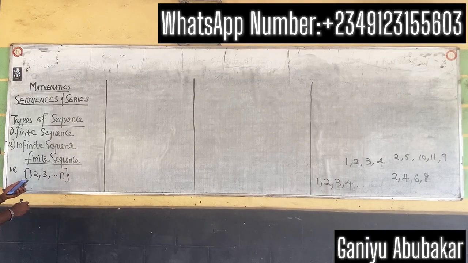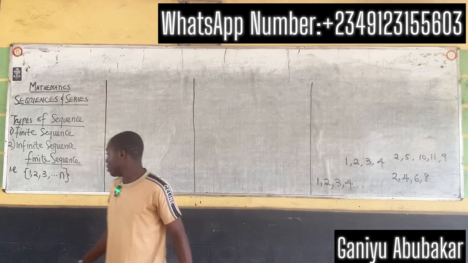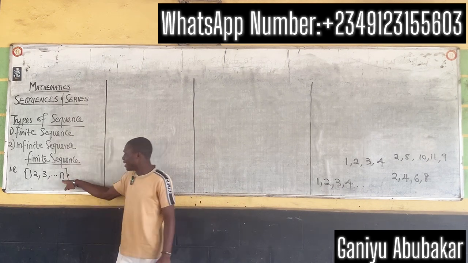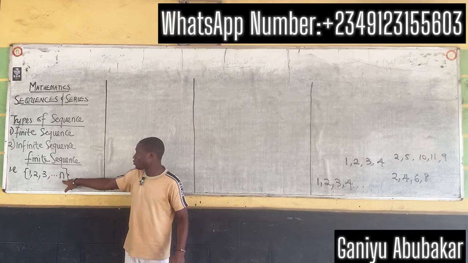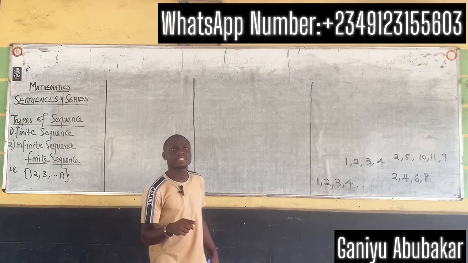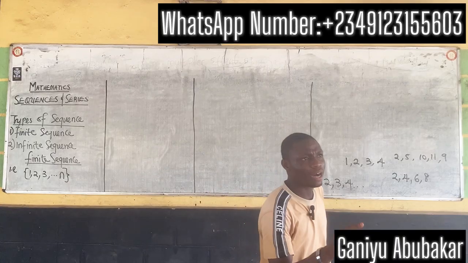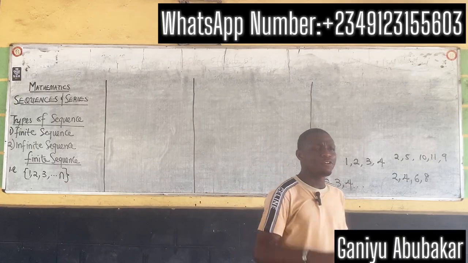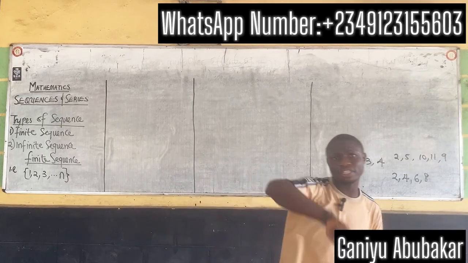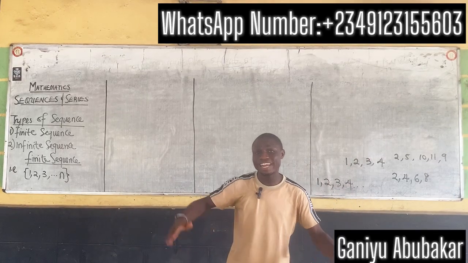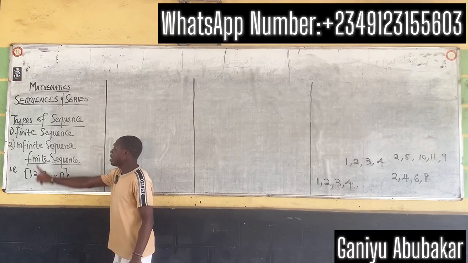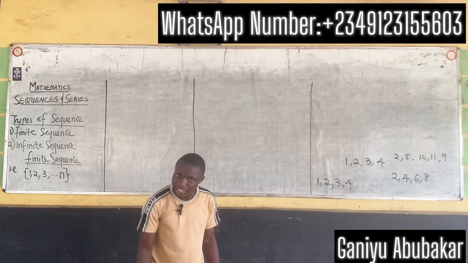This one is a finite sequence. Why? It has an ending, n. So a finite sequence is simply a sequence whose numbers or objects follow a well-defined order, but they are restricted, like they have an ending. But infinite does not have an ending.